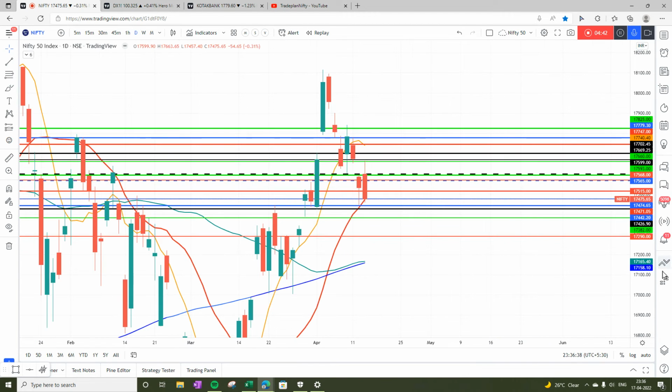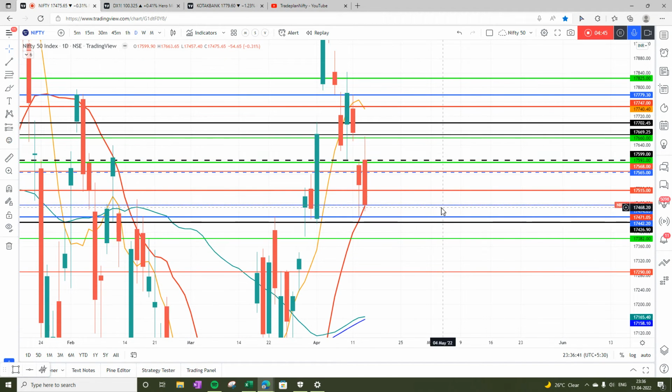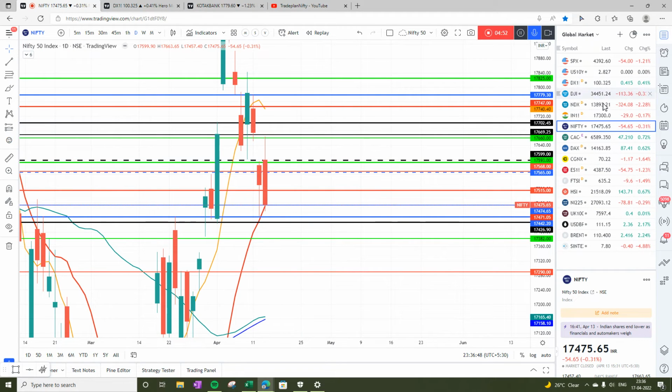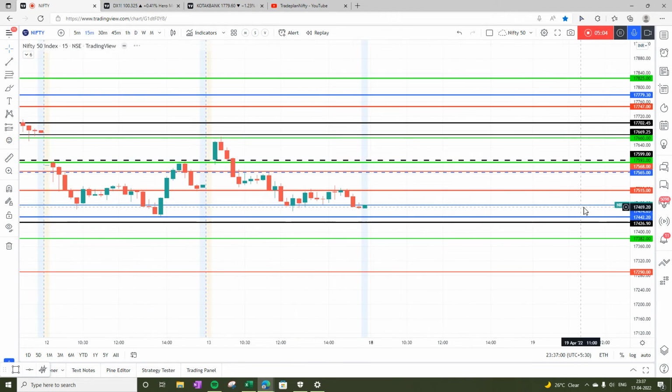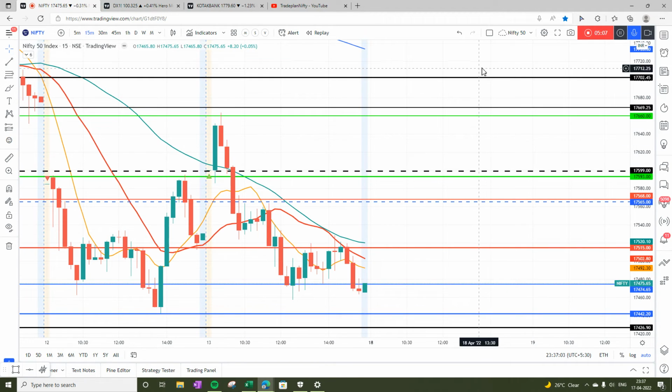On daily chart, we see that it has taken a support on 20 and closed, but just about 20 below 8, and by Monday the closing is almost around 17,300. So let's see where it closes. But if it's 17,300, somewhere in this zone, so definitely below 20. So on daily chart also it is looking weak, and 15-minute chart gives us a confirmation that it is closed below 200, below 50, below 20, and below 8. So moving average on Nifty 15 minute is clearly showing a reversal.